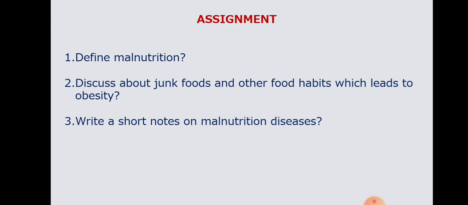We will go with the assignment part. Define malnutrition, and discuss junk foods and other food habits which lead to obesity. You can write very beautiful sentences, slogans also. Write short notes on malnutrition diseases. Give the definition of malnutrition, why it is happening, how it is happening, what are the reasons, and what are the diseases. You explain those diseases.